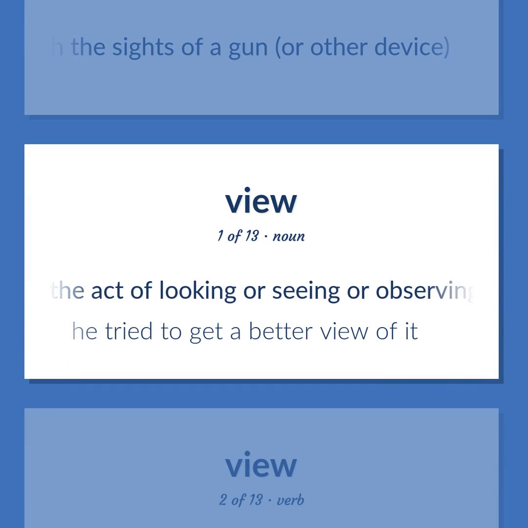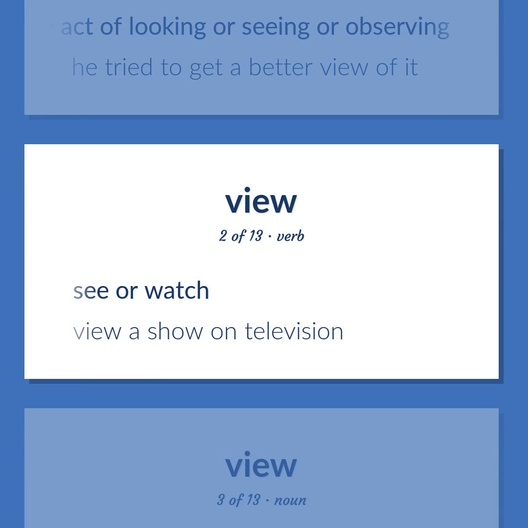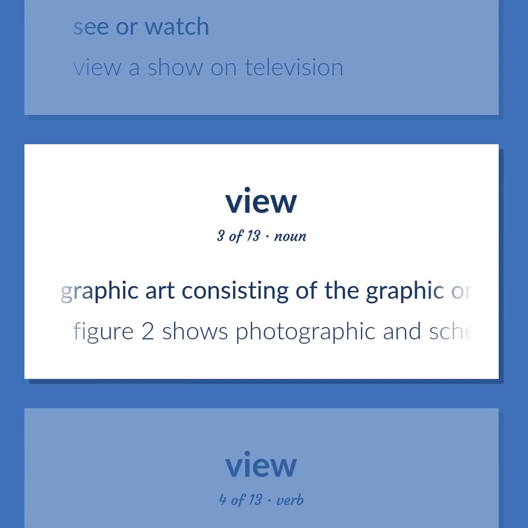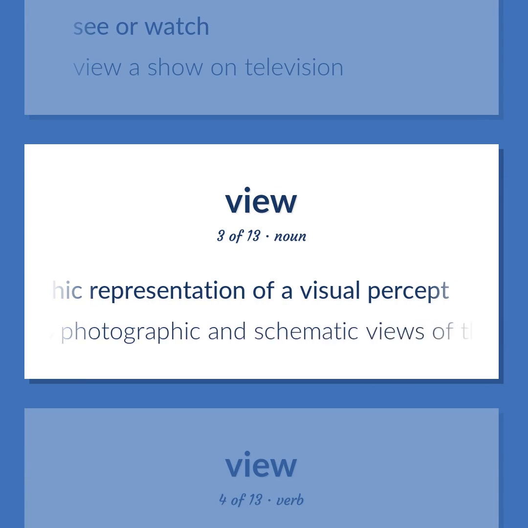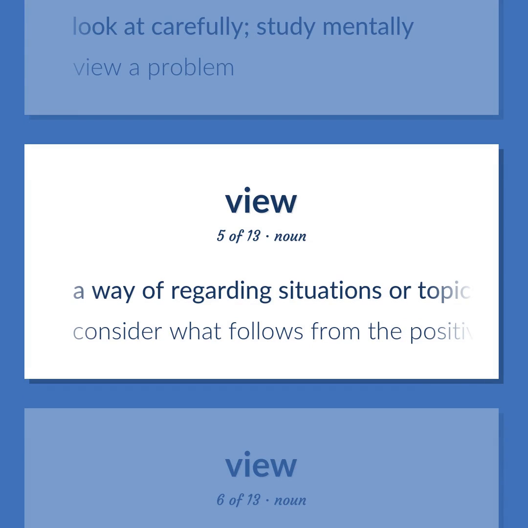The act of looking or seeing or observing. He tried to get a better view of it. See or watch. View a show on television. Graphic art consisting of the graphic or photographic representation of a visual percept. Figure 2 shows photographic and schematic views of the equipment. Look at carefully, study mentally. View a problem. A way of regarding situations or topics, etc. Consider what follows from the positivist view.